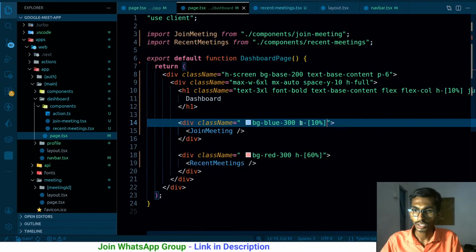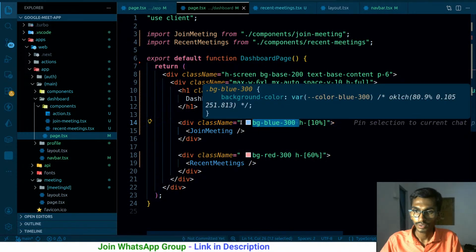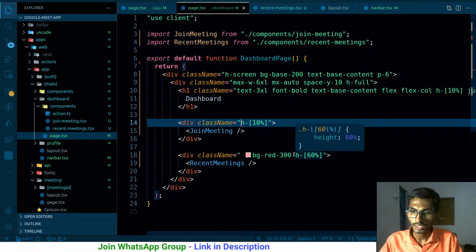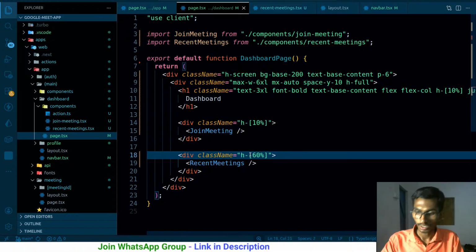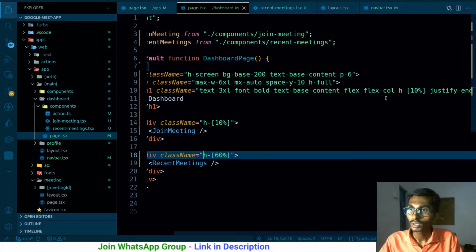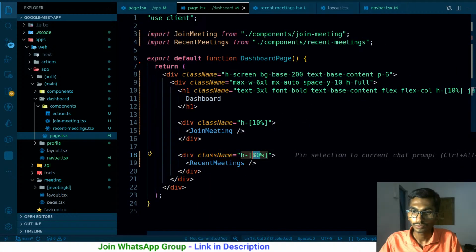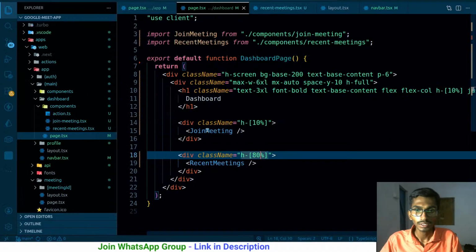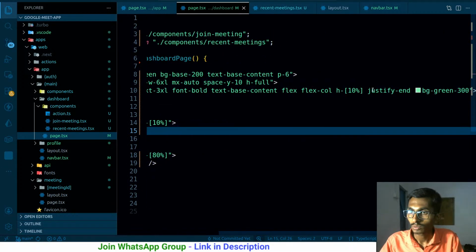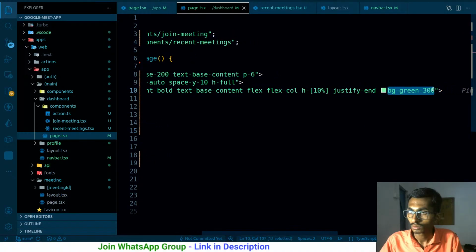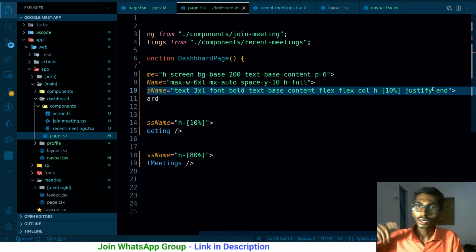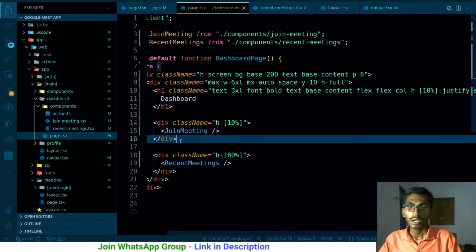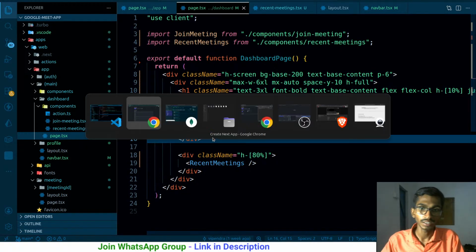And let me remove these colors so that I can have a better idea. So hide this much. In the remaining case, I'm gonna be giving it the remaining height. So 20 height, 10, 10, 80%, just like this. So it will have the height like this. I will be fixing a few things here. First of all, let me remove the color BG green. So this time it is actually what it is in the percentage, so it will be changing its height based on the screen. That's what I wanted.